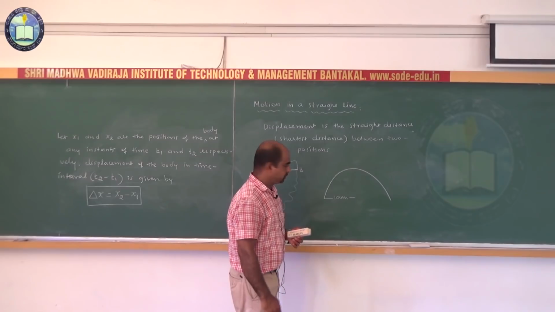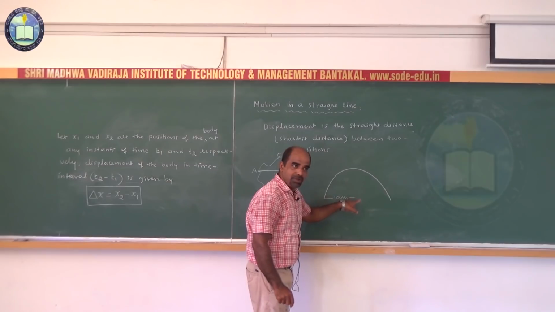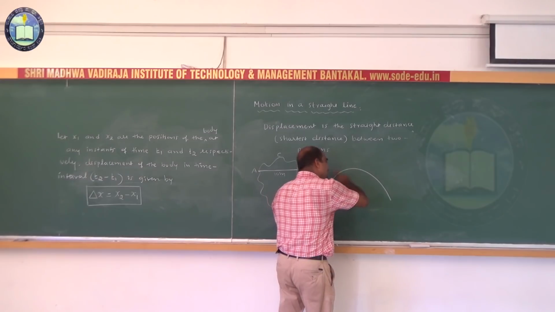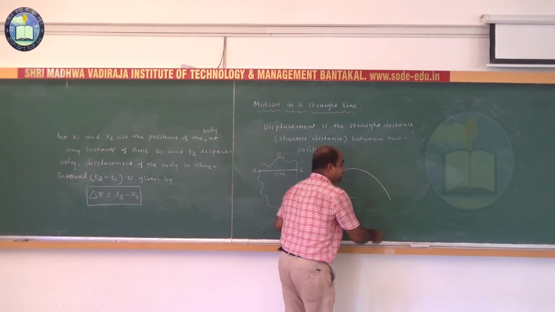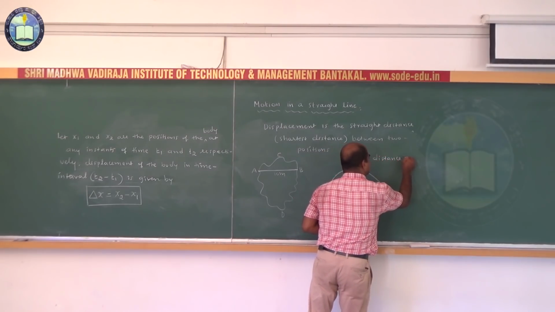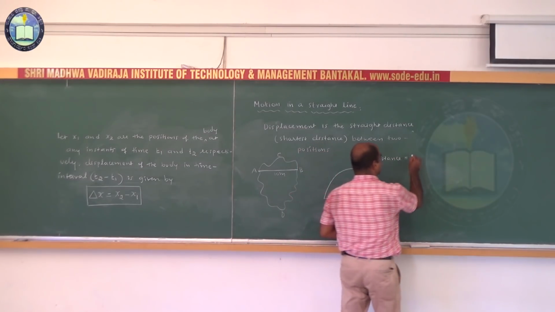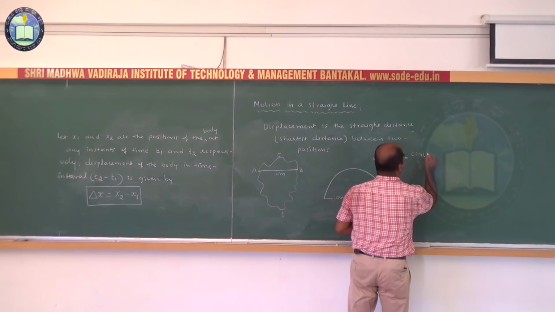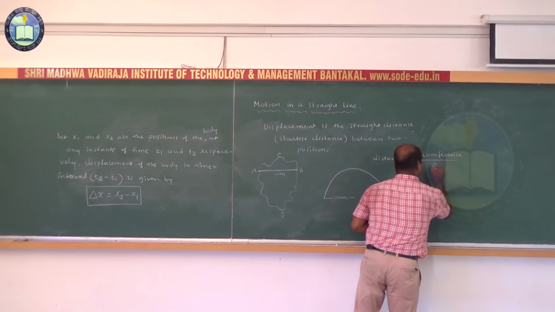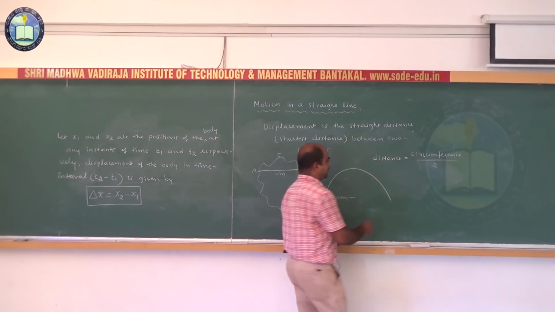Consider an old man walking along a semicircular track of radius 100 meters. See, what is the distance traveled by the old man when he completes his motion at the other end of the track? What is the distance traveled by the old man? It is the length of the semicircular track. So what is the length of the semicircular track? Circumference divided by 2, because the length of the half circular path is circumference by 2.